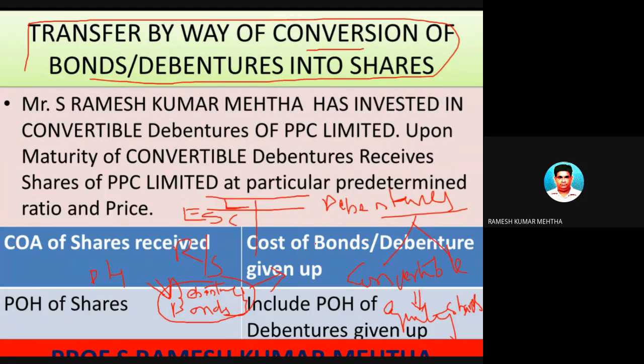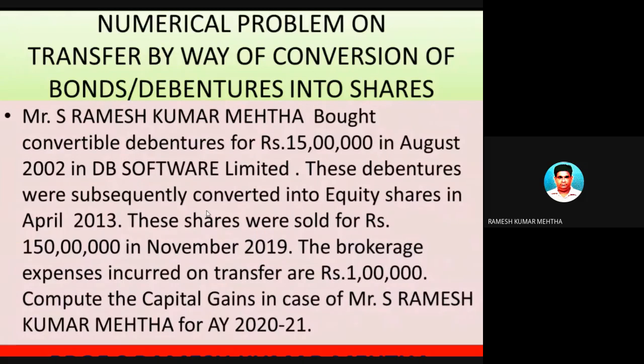So these debentures are converted into shares, and these shares are subsequently sold in the market. So we have to find out, as usual, the net sale consideration, the cost of acquisition and the period of holding. So this is again the same process. Let's take up a small problem, and this problem will surely help you to understand the concept of conversion of bonds or debentures into shares. Okay, let's solve the problem.